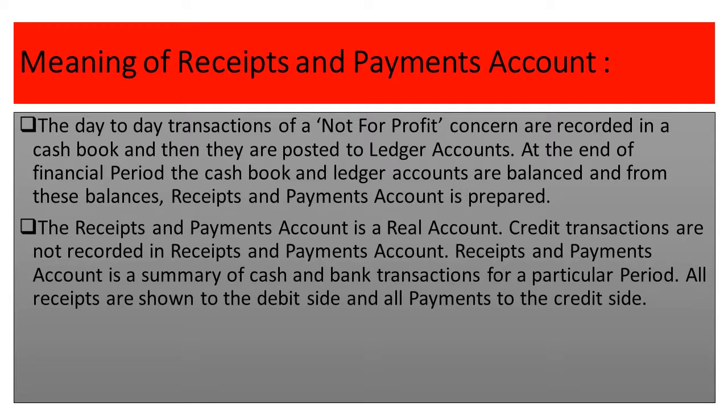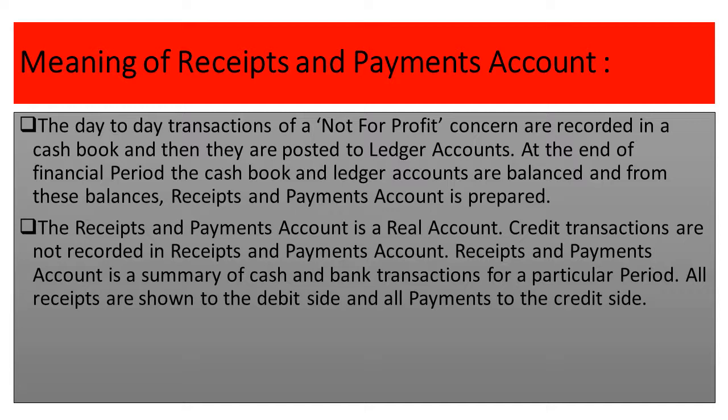The receipt and payment account is a real account as it is related to cash, so we have to follow the principle of the real account, that is, debit what comes in and credit what goes out. Credit transactions are not recorded at all. What do we mean by credit transactions? Transactions for which we have not received the cash, or have not paid the cash, are not recorded in the receipt and payment account.